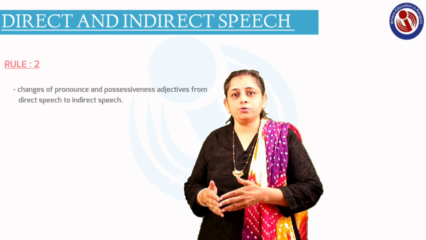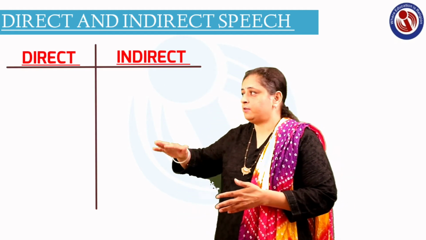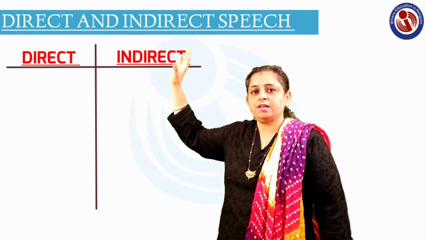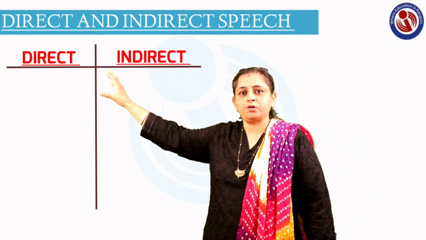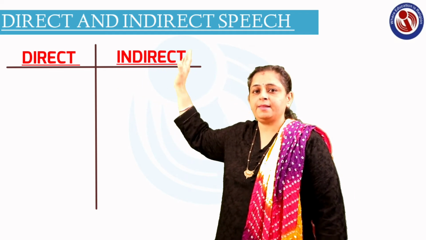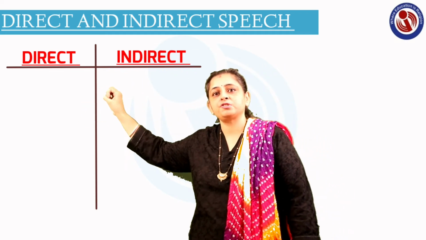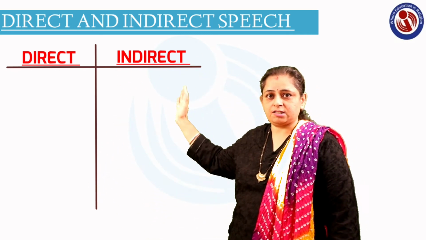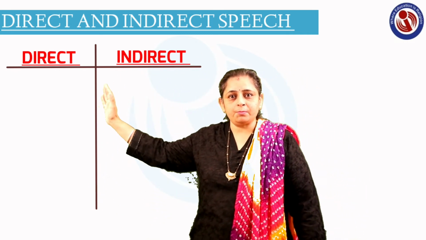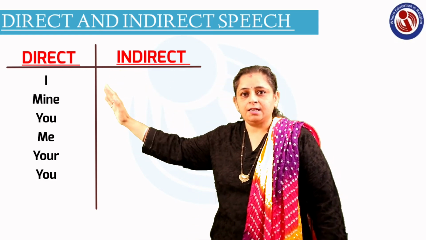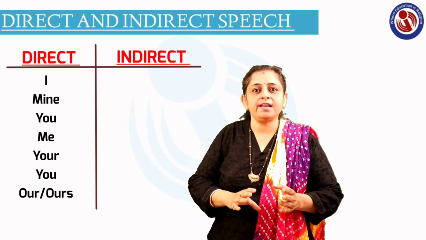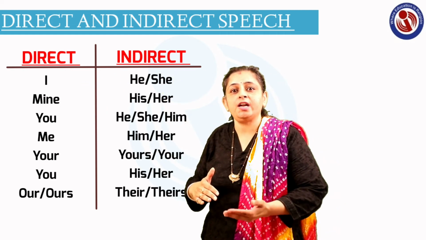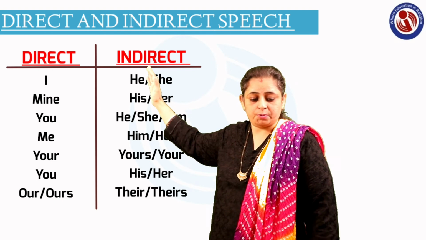So here you are going to go with a table in which the first column will be of the direct speech and the second column will be of the indirect speech. Now in the direct speech column, the first and the second person will turn to third person, and that will depend upon the pronouns and possessive adjectives in the direct speech. Suppose I, the first person used in the direct speech, will change to he or she depending upon the gender of the noun in the indirect speech.